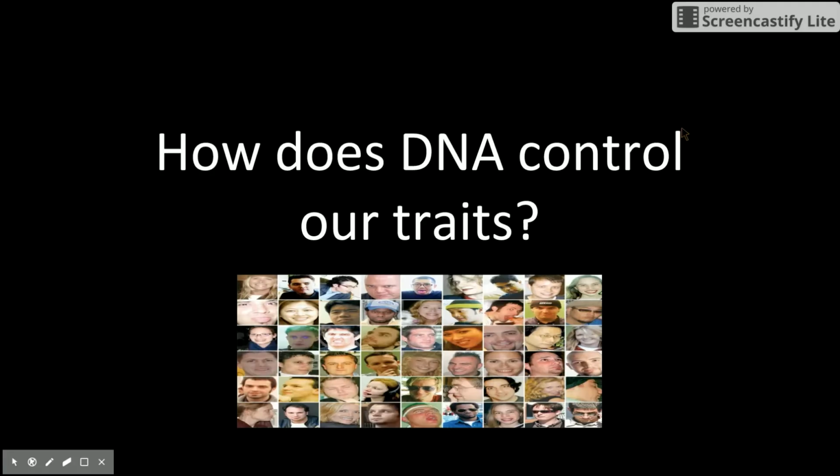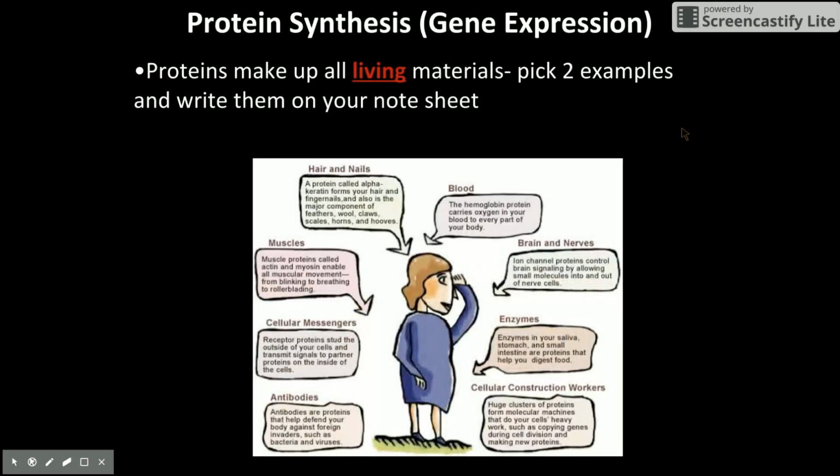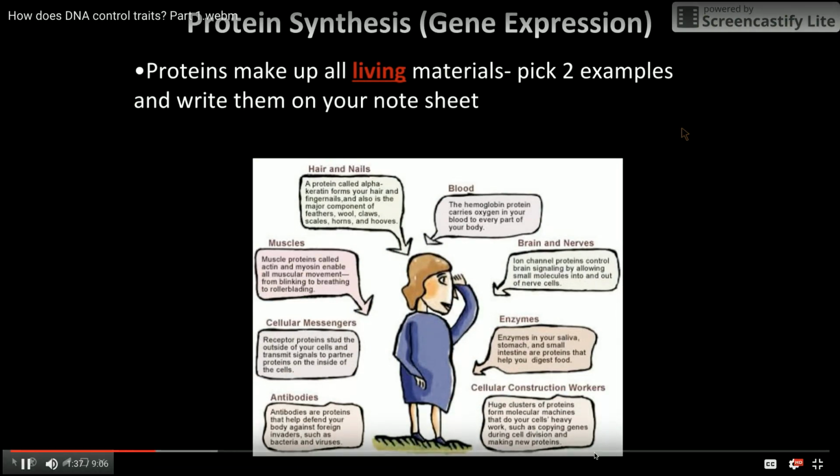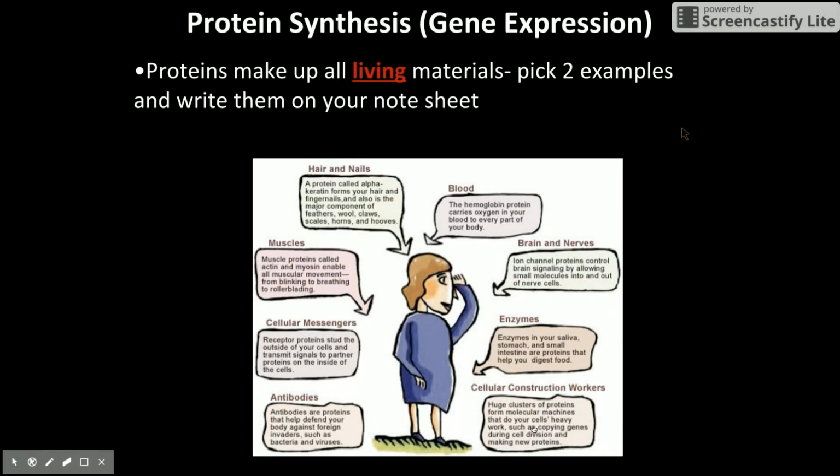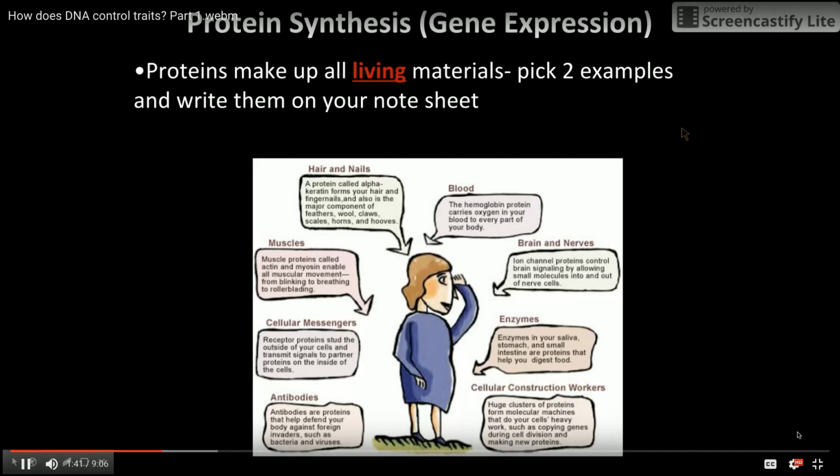So we're going to talk about how proteins are produced in the cell, and how DNA codes for those proteins in our cells. So that's where we're headed. We already know that proteins make up all living things. They are one of the organic macromolecules that we talked about back in our biochem unit.